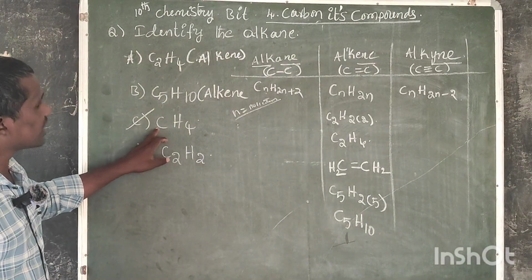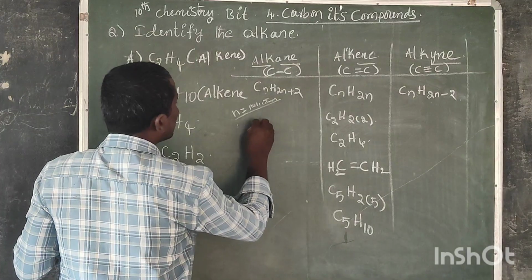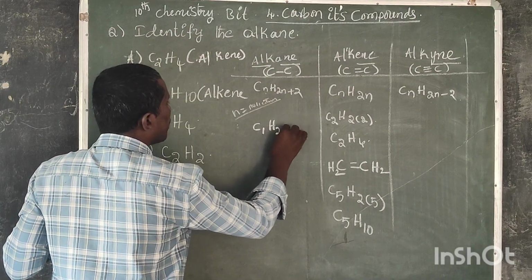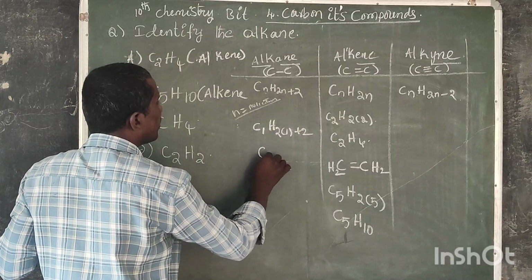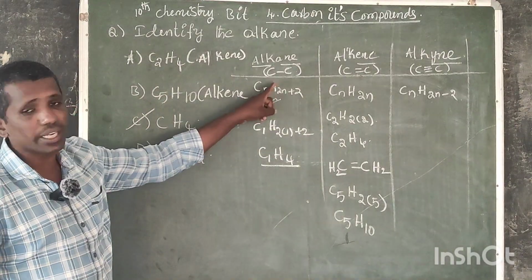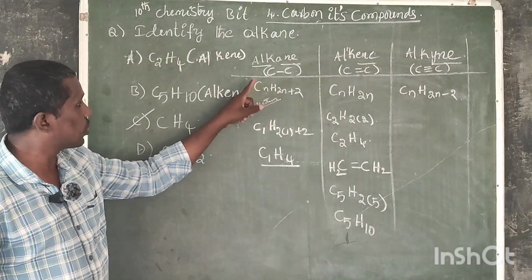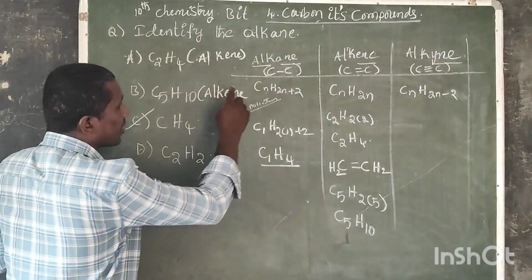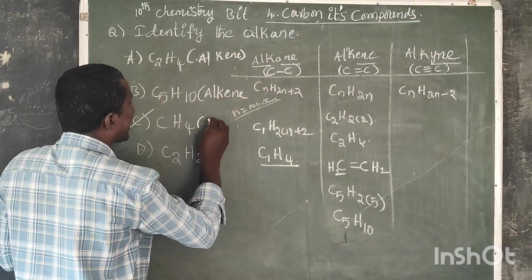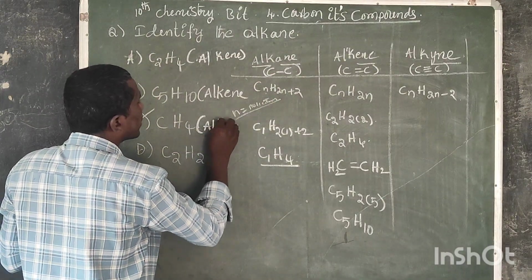The next one, CH4, n is equal to 1. So C1, H 2 into 1 plus 2, C1H4. So it fits the CnH2n plus 2 formula. The carbon exists with single bonds, so that's why it is an alkane.